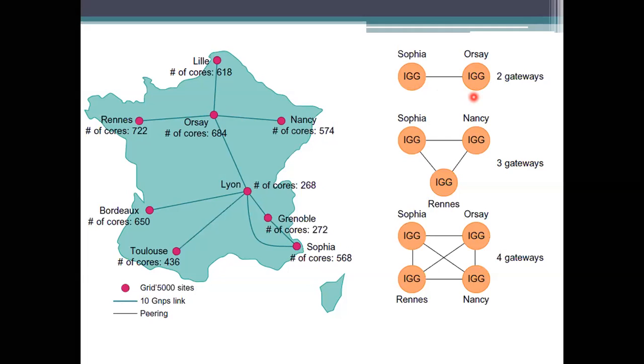Coming to the third one, that is the second scenario, three gateways. Here we are using Renis, Nancy and Sophia. It provides the connection to these. Before providing the connection, we need to see whether these have the capability of processing this application or not. First we will see whether they have that capability of processing the application. Then it may provide these to be available at the same time and allow them to access the resources and the clouds also, and provide the information it has.